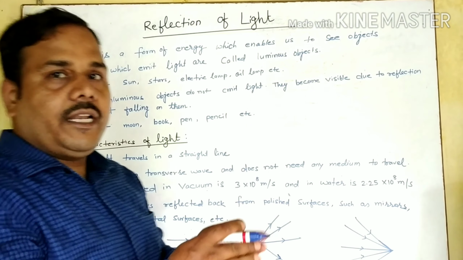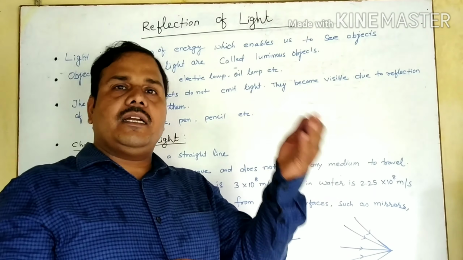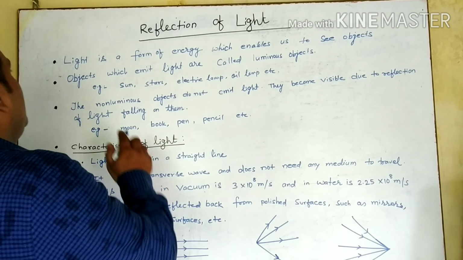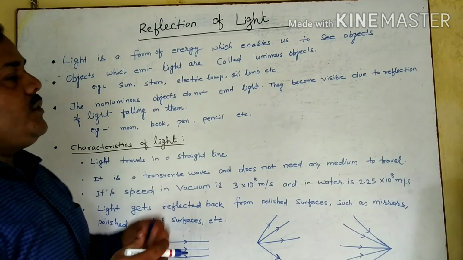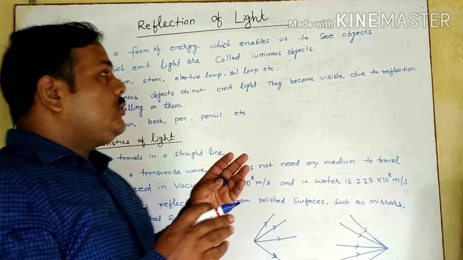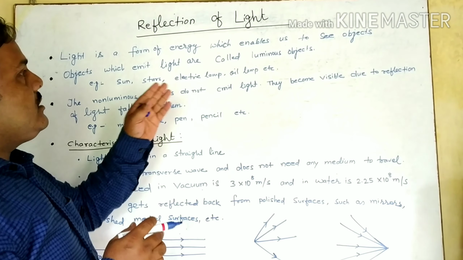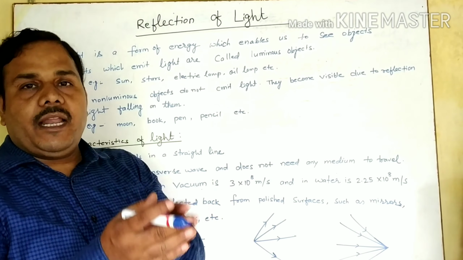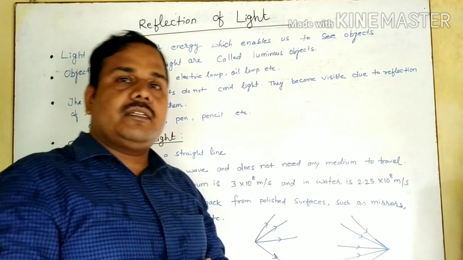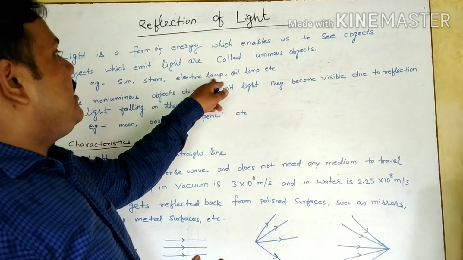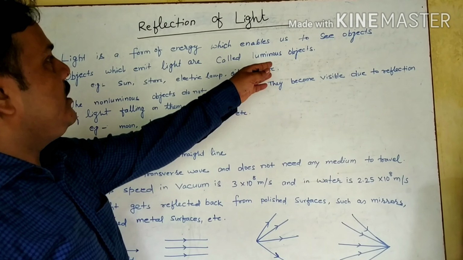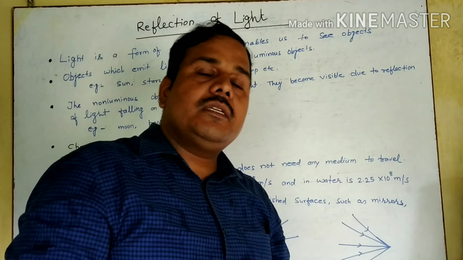When light falls on any surface and it reflects and comes to our eyes, then only we are able to see those objects. Now next, objects which emit light are known as luminous objects. There are two types, natural and man-made. In natural we will take the sun and stars. Electric lamp is not natural, okay, and oil lamps are also known as luminous objects.